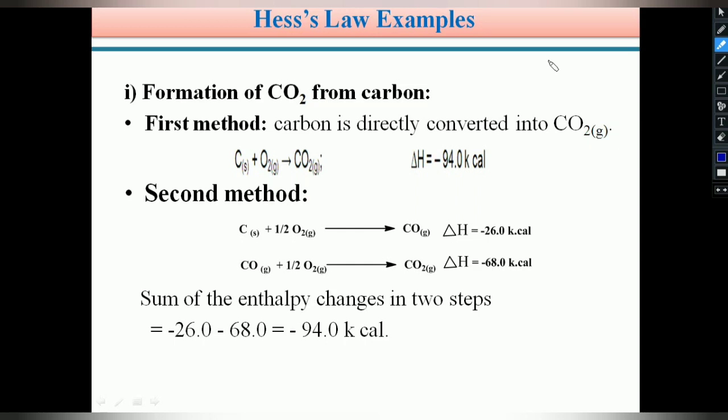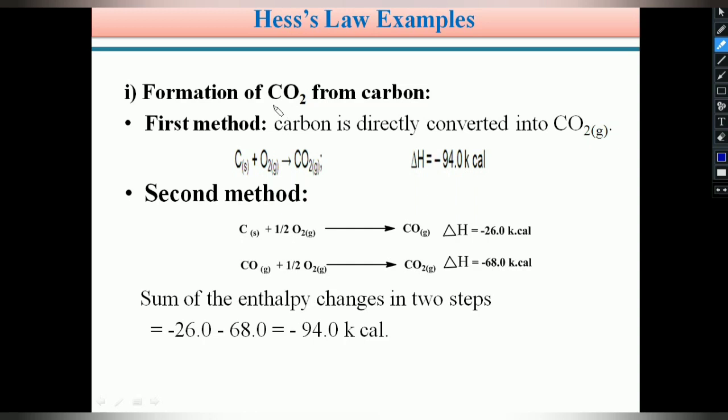Hess law examples. Students, just now we discussed the Hess law definition and its explanation. We can see one or two examples for Hess law. For this I choose the formation of CO2 from carbon. The formation of carbon dioxide from carbon I selected as an example to explain Hess law.